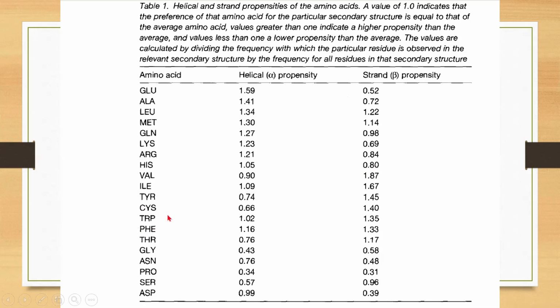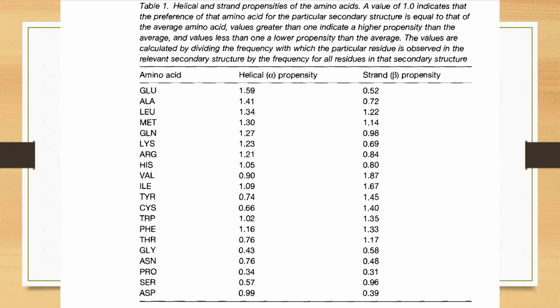Such amino acids, which have a preference to be present in both conformations, tend to make up the structural core of the protein.